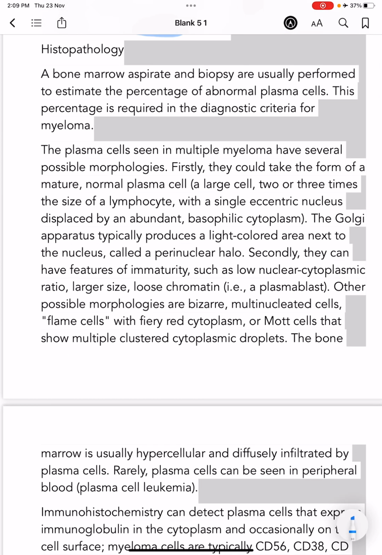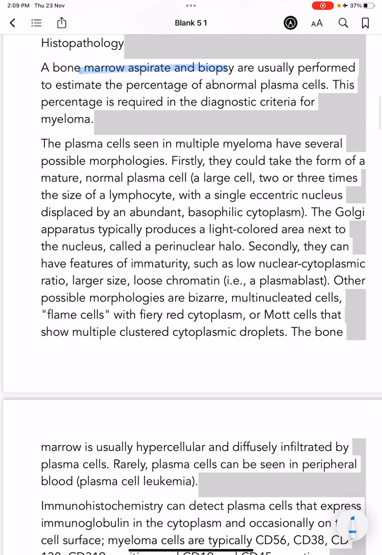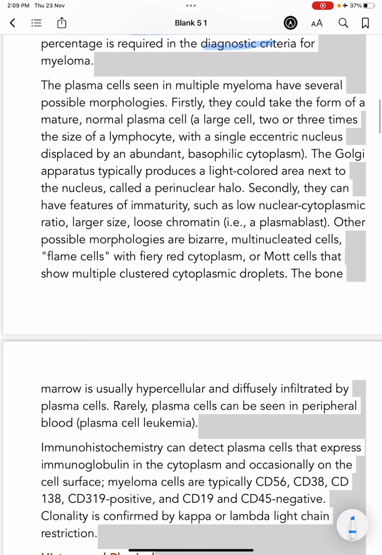Then histopathology. We can order a bone marrow aspirate and biopsy, in which we can estimate the percentage of abnormal plasma cells, because this is required for the diagnostic criteria for myeloma.